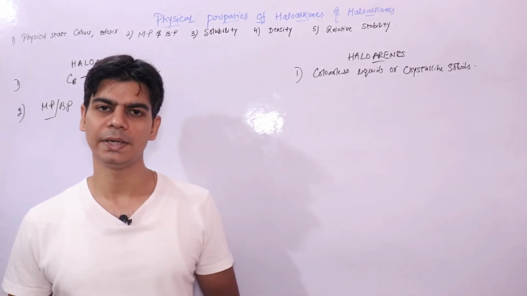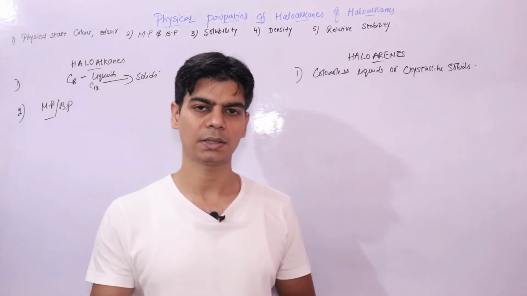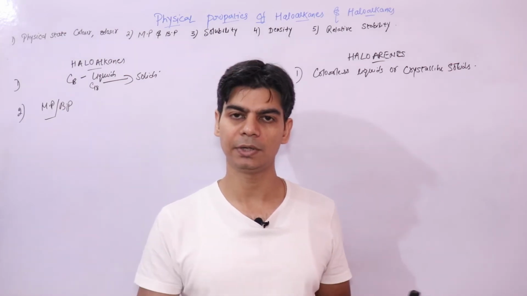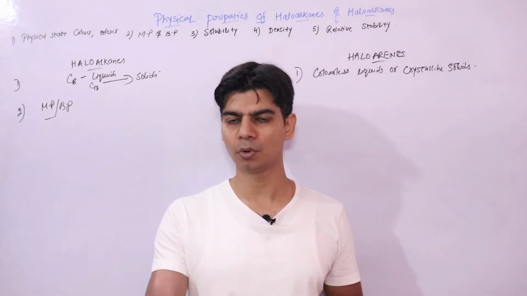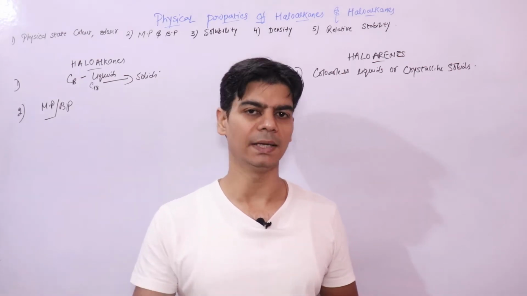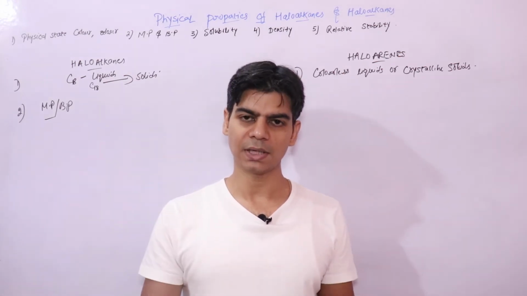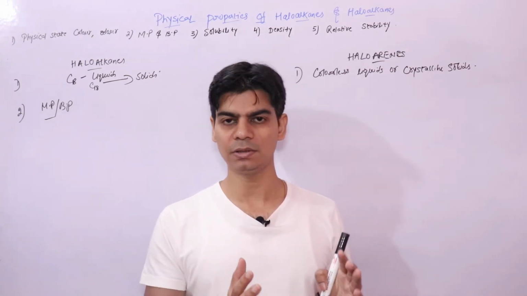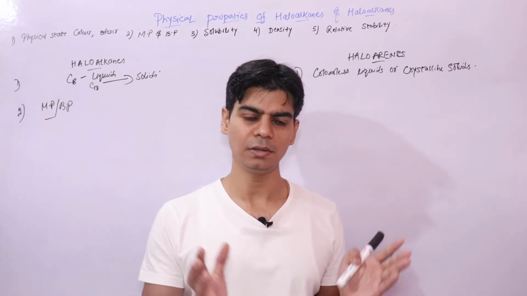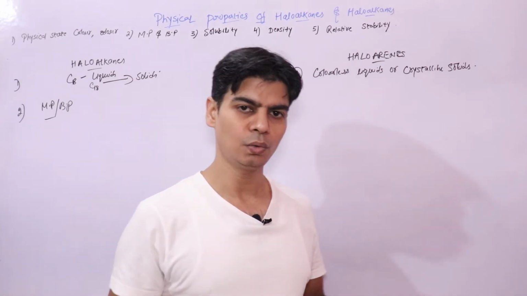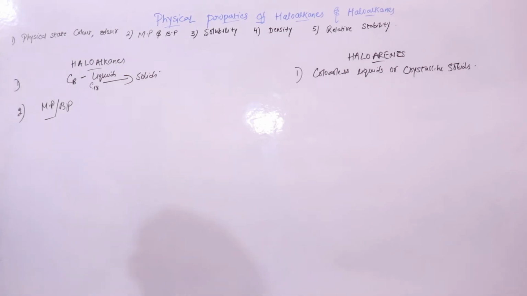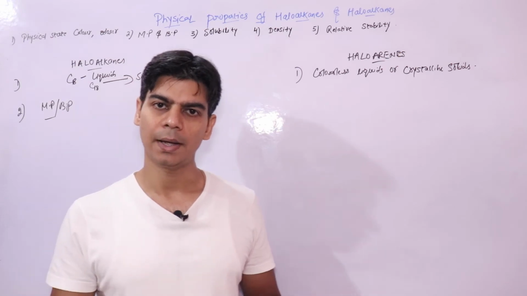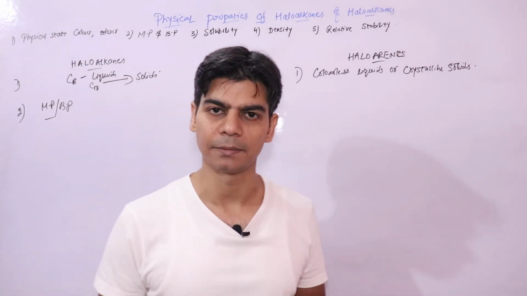They are polar molecules, since they have a polar bond, but their polarity is so low that they don't interact very well with one another. They don't have a high force of attraction due to dipole-dipole interaction. Their melting point and boiling point also depend on the size of the alkyl group and the size of the halogen atom.